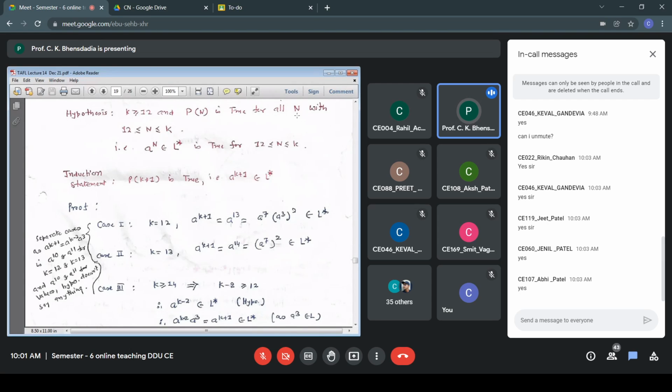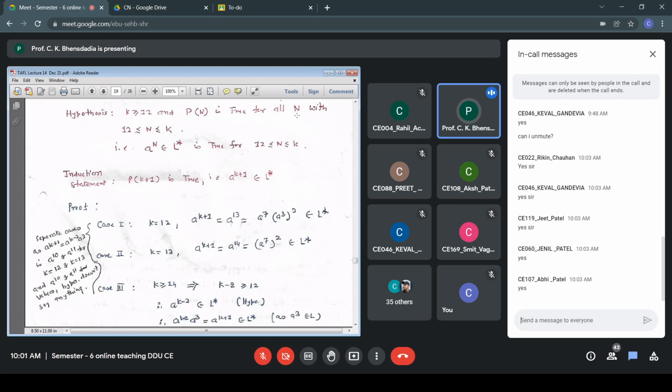Separate cases: A to the power k plus 1 is A to the power k minus 2 times A to the power 3. And if I put k equal to 12 and k equal to 13 in A to the power k minus 2, I get A to the power 10 and A to the power 11. Just look at case number 3. We have written A to the power k plus 1 is A to the power k minus 2 and A to the power 3. If I put k equal to 12, that becomes A10, A3. When I put k equal to 13, that becomes A11, A3.